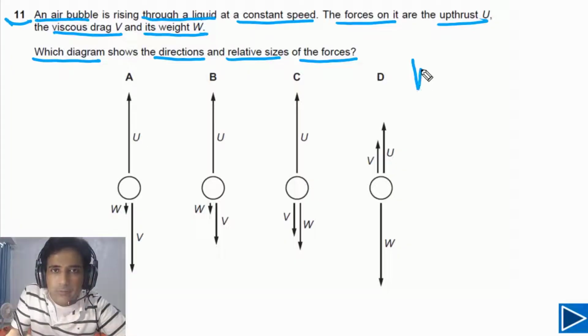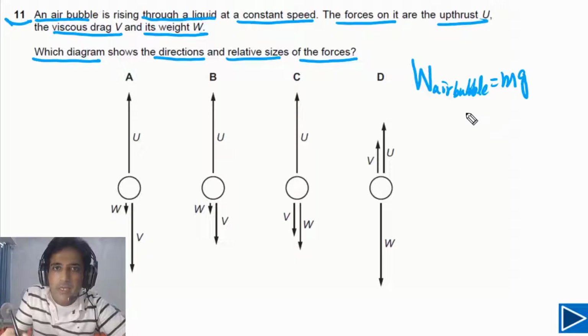If you look at the weight of the air bubble, weight of the air bubble will be equal to its mass times g. So simply we can say it is equal to mass of bubble times g. But mass of bubble we can also write down in terms of its density. That will be equal to density of air times volume of air bubble times g.